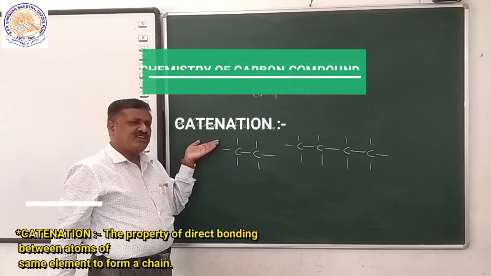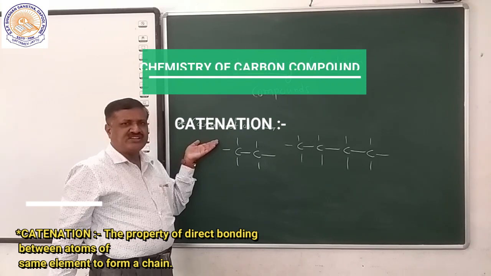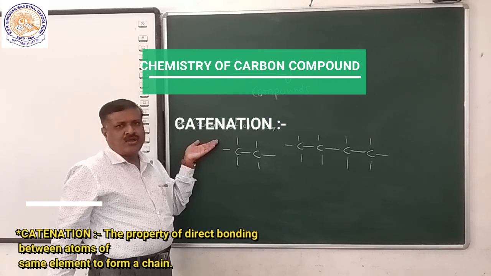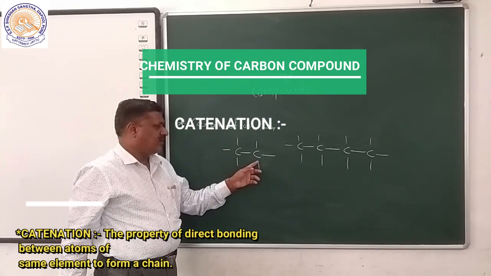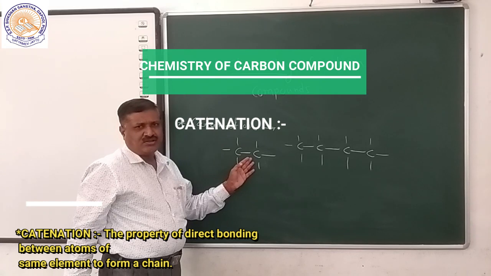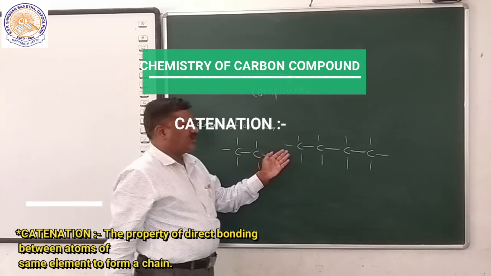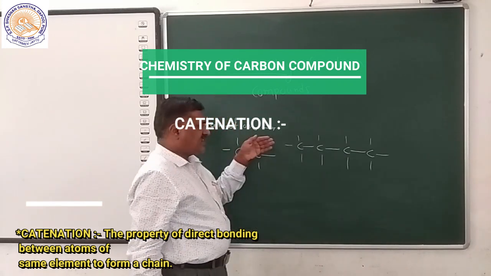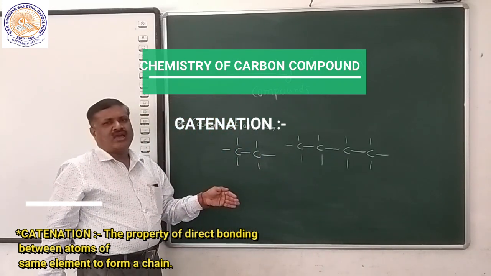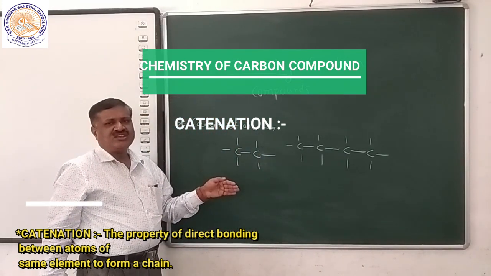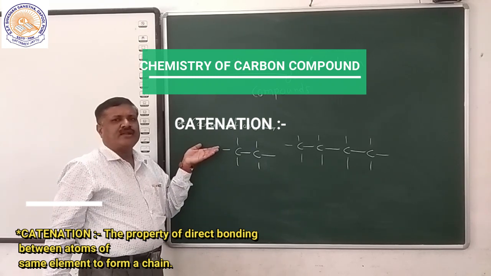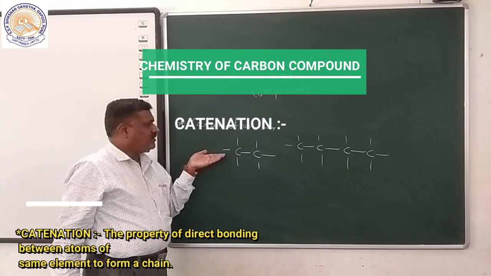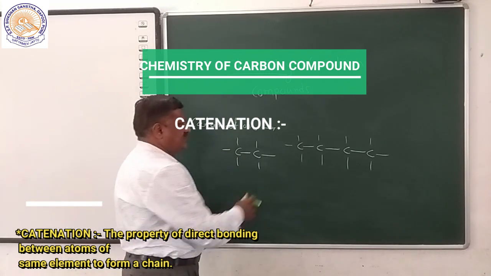Definition: self-linking with itself to form a chain is called catenation. For example, carbon forms a covalent bond with itself. Another example is butane. Each and every organic compound has a chain, and that chain is because of the catenation property.